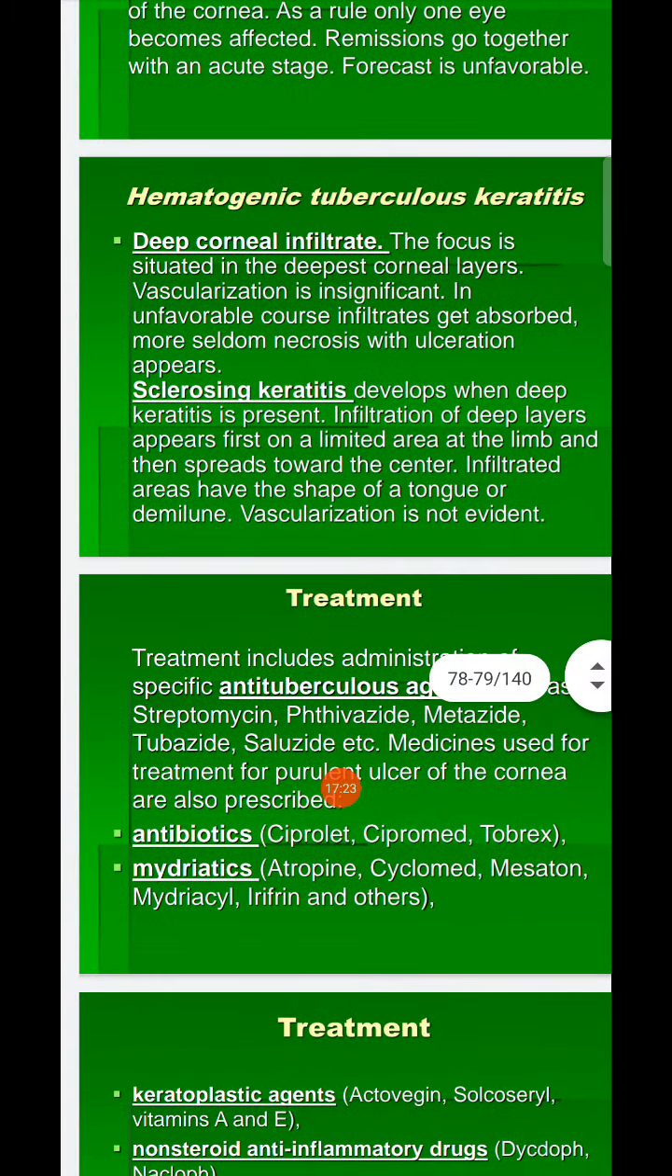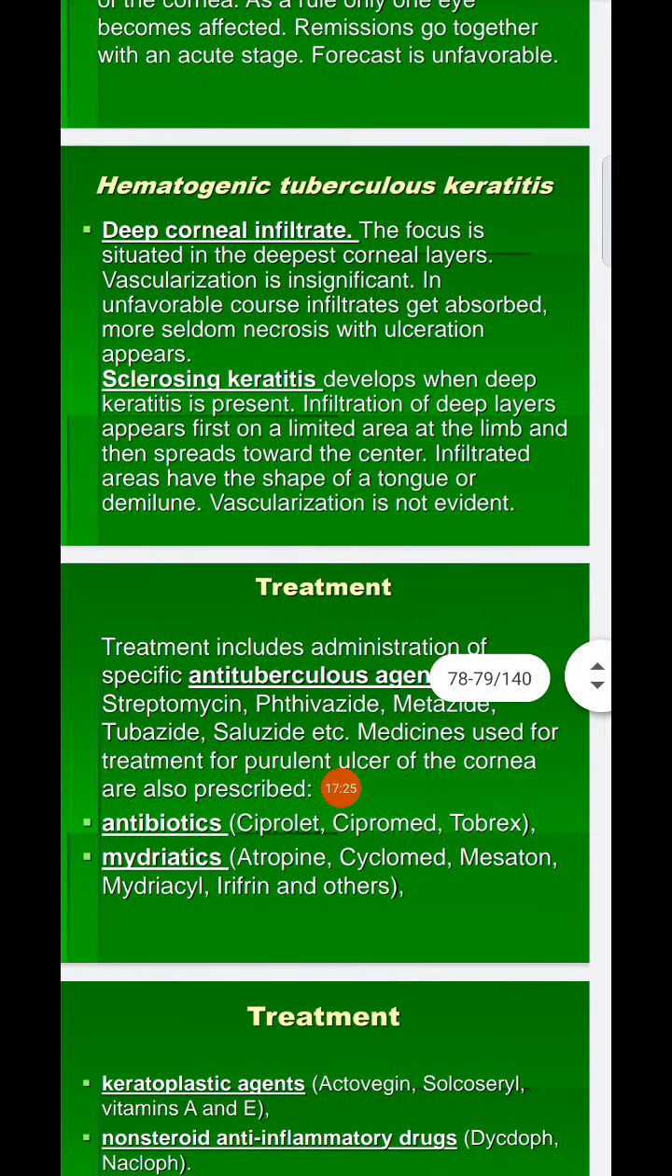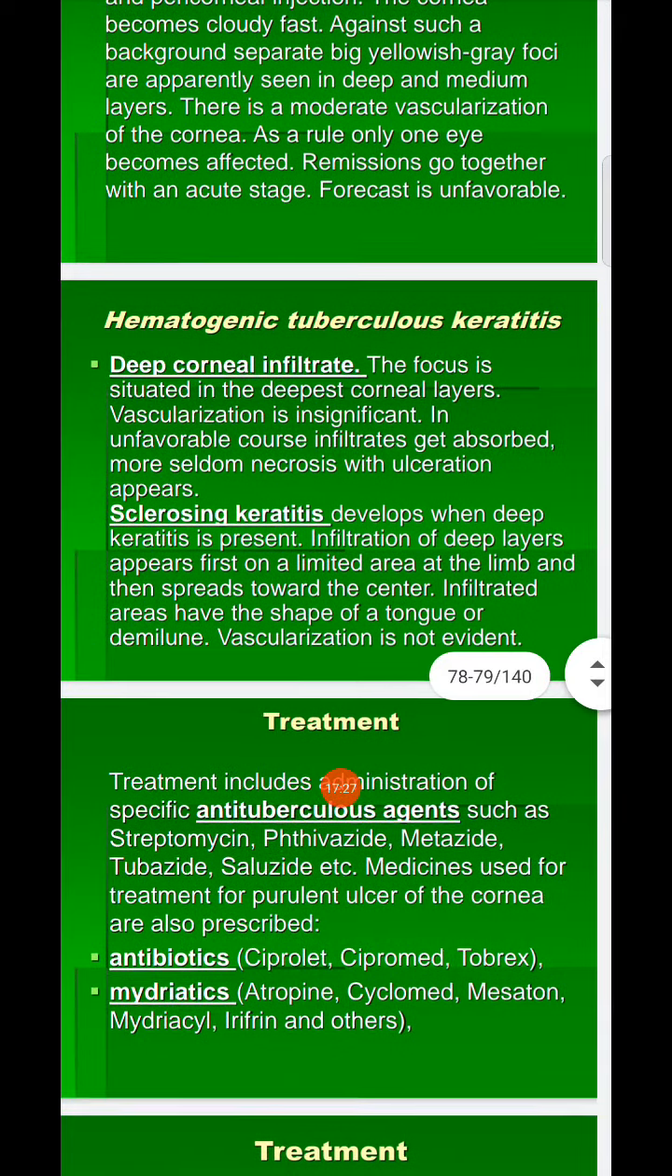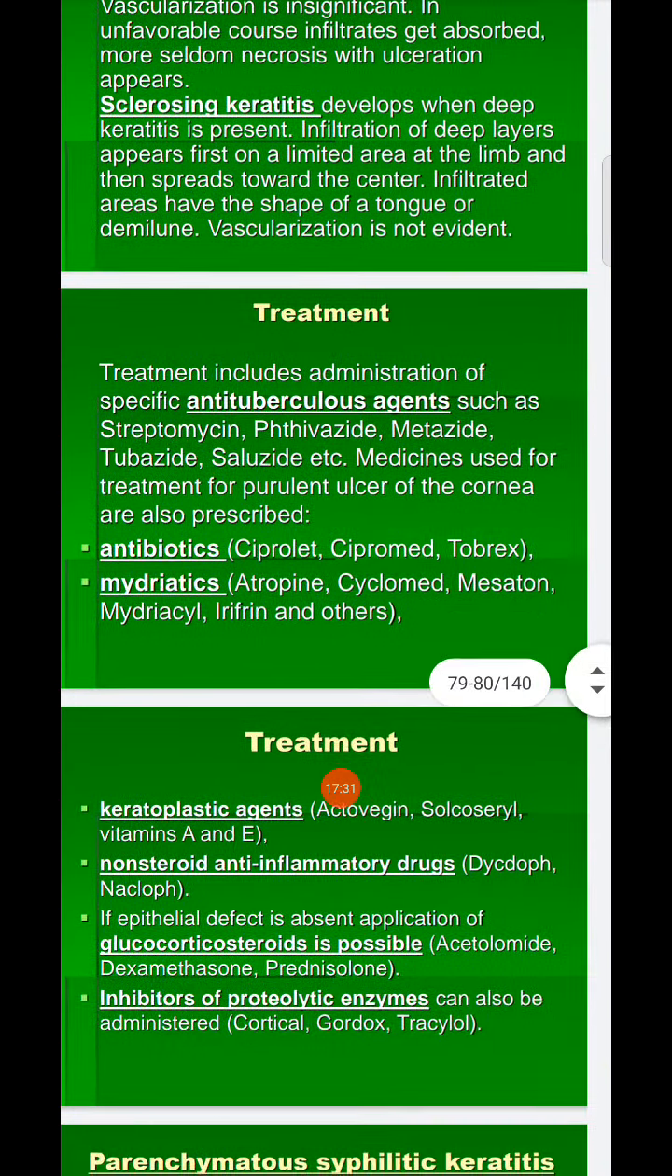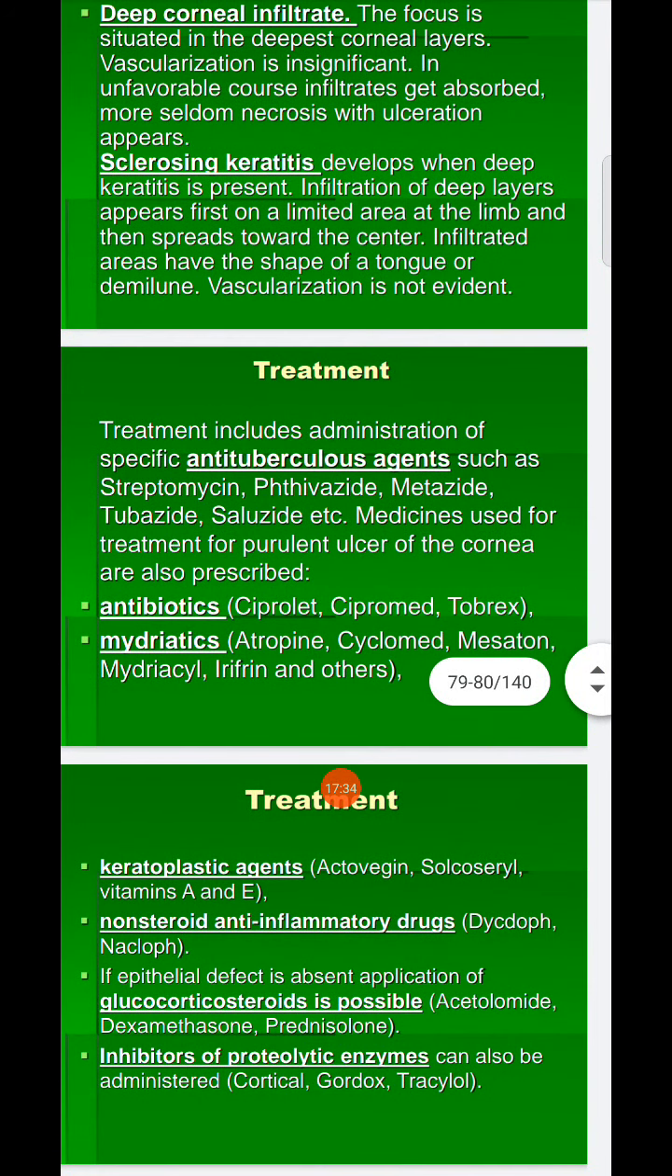What can be the treatment? Treatment will be anti-tuberculosis agents: streptomycin, phthivazide, metazide, tubazide, salazide. Medicines used are antibiotics and mydriatics, keratoplastic agents, and non-steroidal anti-inflammatory drugs also. If an epithelial defect is absent, application of glucocorticoid is possible. Inhibitors of proteolytic enzymes can also be used for treating the keratitis.